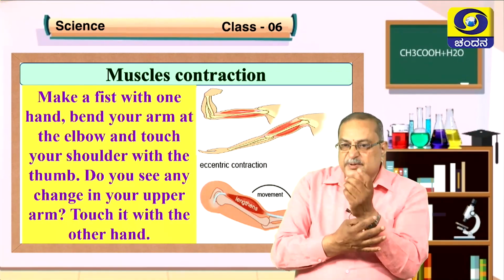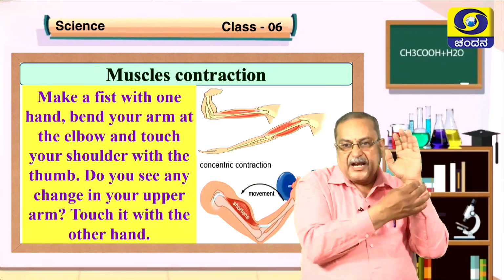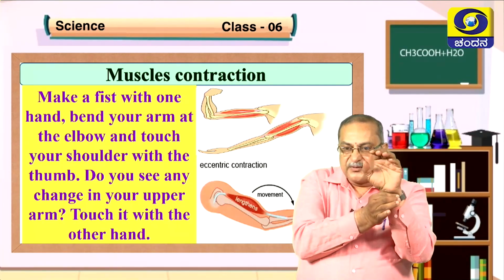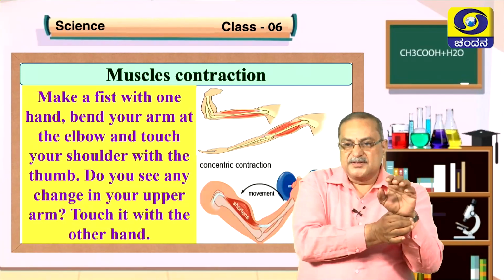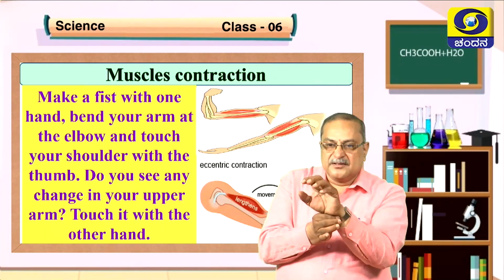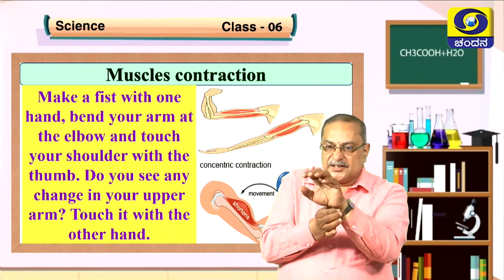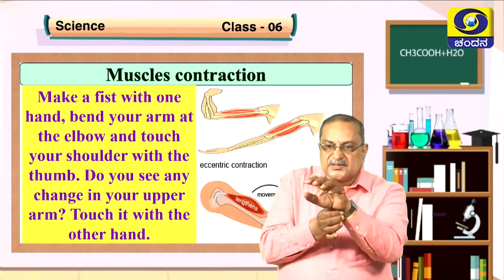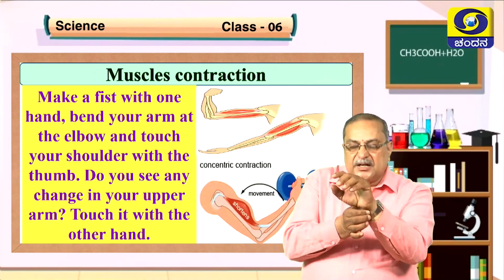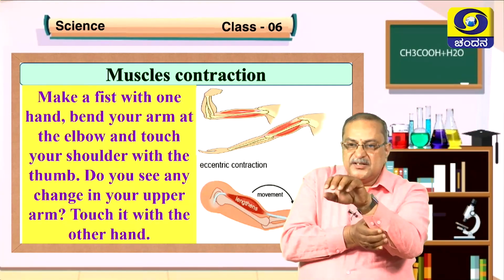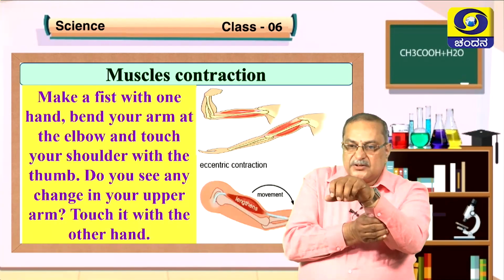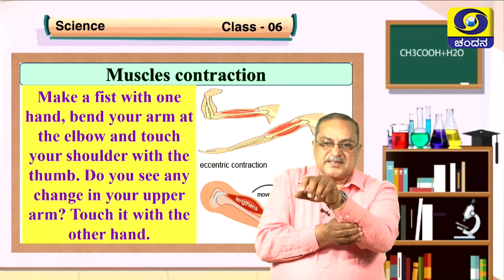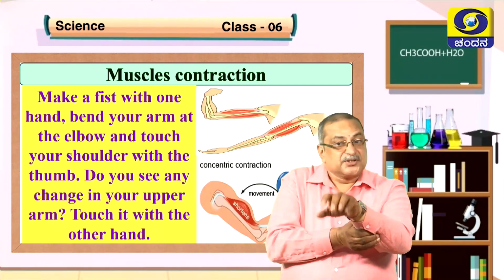Even one small experiment you can do. See, keep your hand like this, at the wrist. You can see the fingers will fold. If you press here, some part, one or two fingers are going to bend like this. See this one, how we can feel. So this is the control. When you press the muscle, it will contract, so that the fingers will move like this. You have to leave the fingers free and press it. Press different portions. Here also you can see. If I press here, I am not doing any activity with the fingers. So keep this muscle here and press. Automatically your fingers are going to bend. So try this, children. Okay.